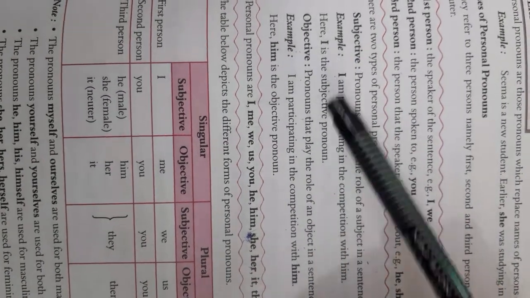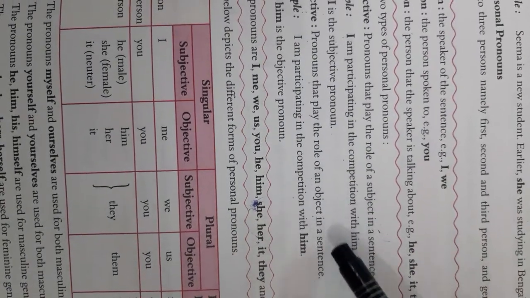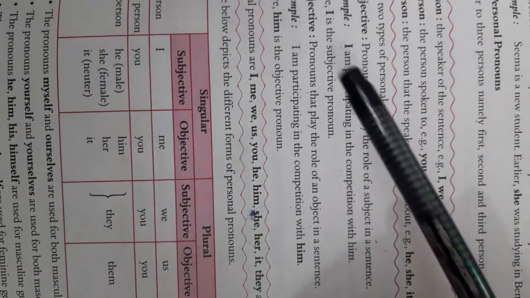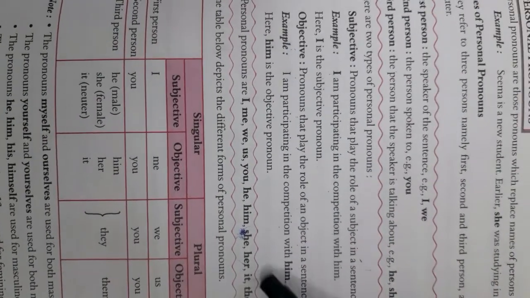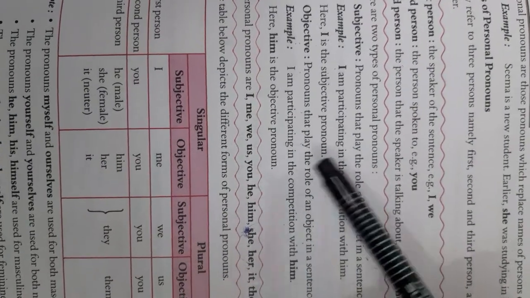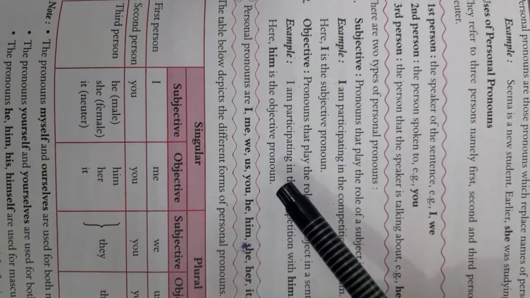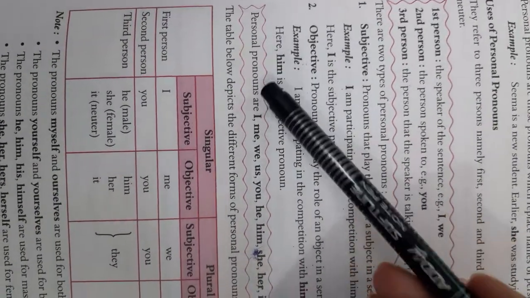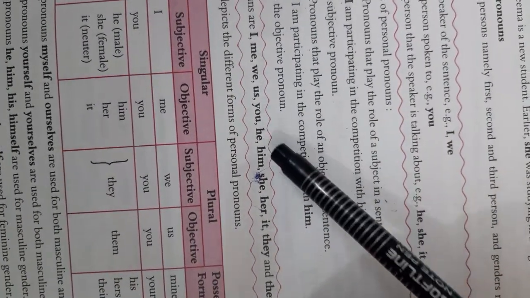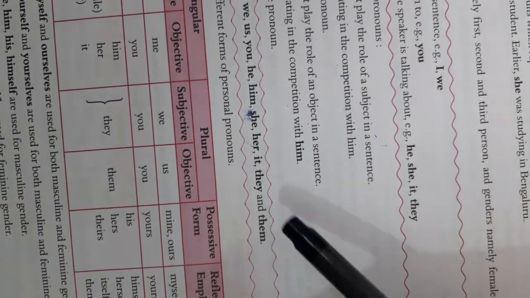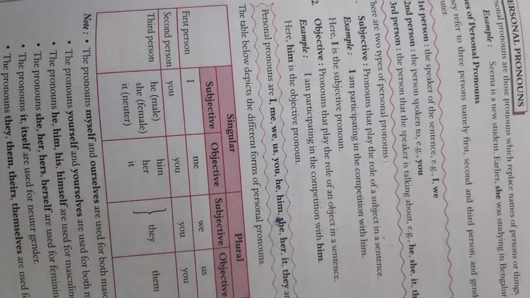In the same way, subjective and objective. Objective pronouns are pronouns that play the role of an object in a sentence. I am participating in the competition with him. So here him is the objective pronoun. The example is the same. I is the subjective, him is the objective pronoun. Now personal pronouns: I, me, we, you, us, he, him, she, her, it, they and them. So these are the personal pronouns. Is this clear?